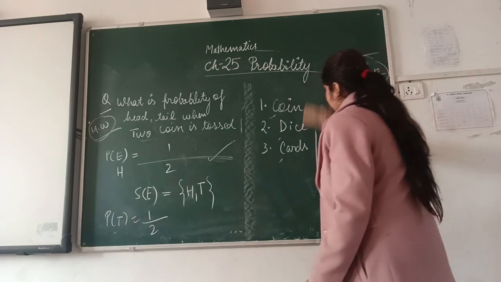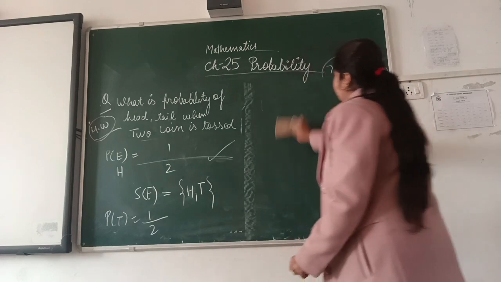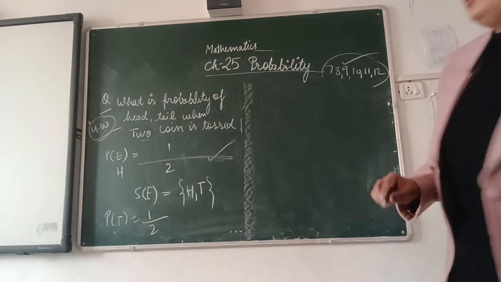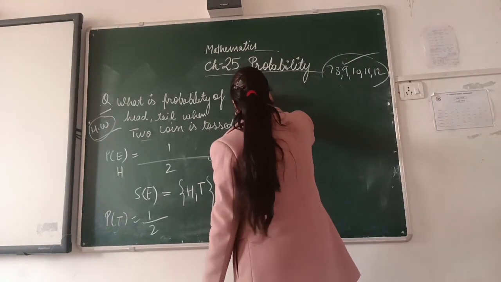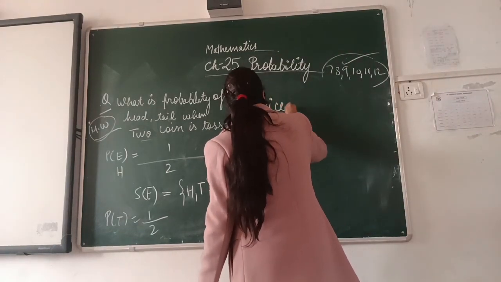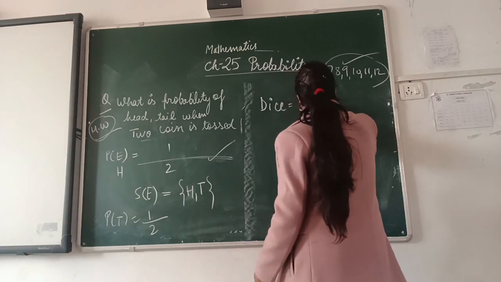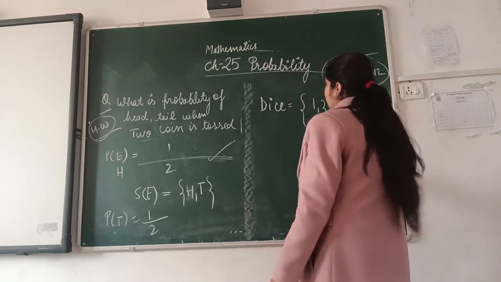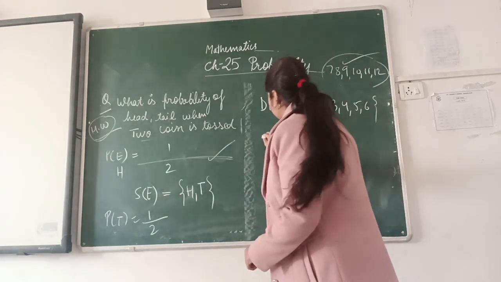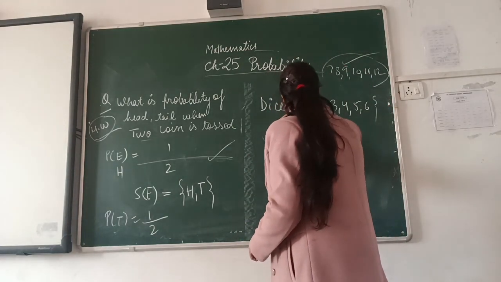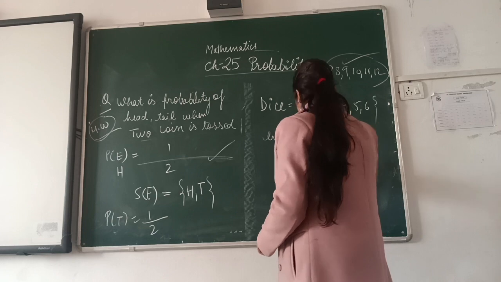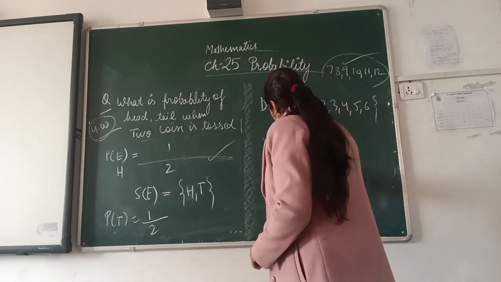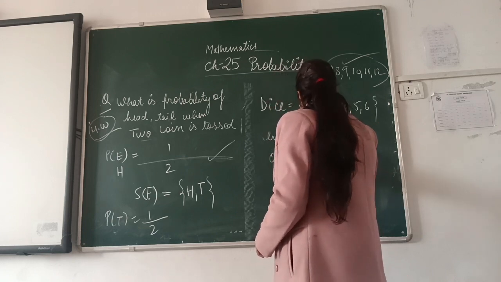Dice. Everyone knows that there are six numbers in a dice: 1, 2, 3, 4, 5, and 6. If I ask you how many even numbers are there, you will say ma'am 3: 2, 4, and 6. How many odd numbers? You will say ma'am 3: 1, 3, and 5.